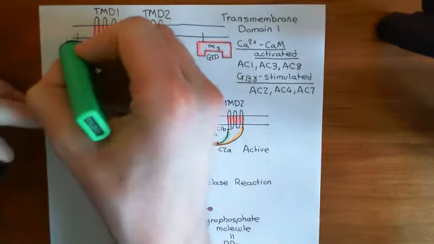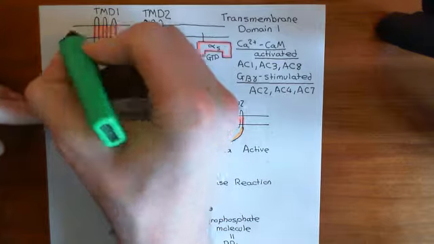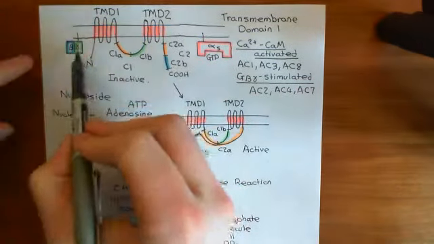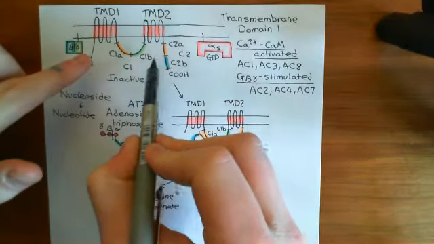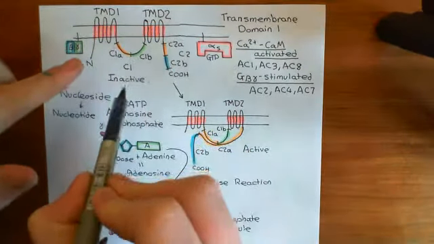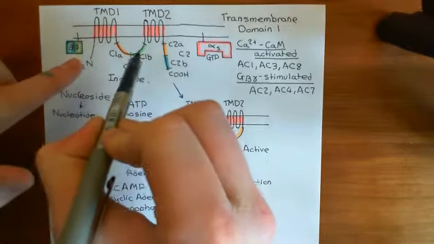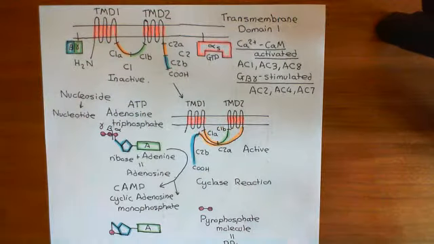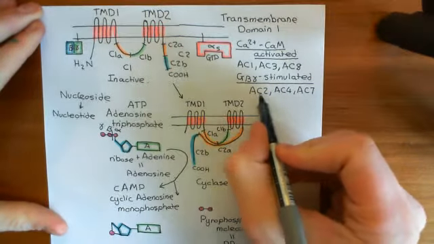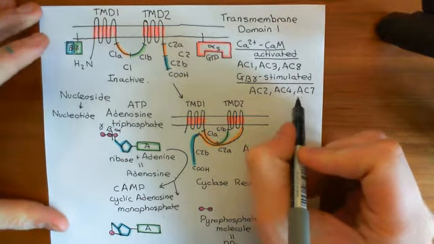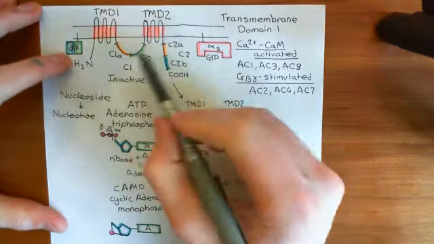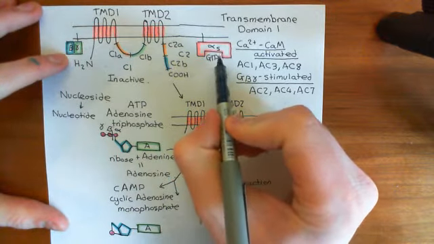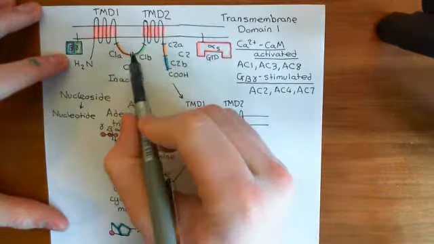Okay, the alpha S subunit has bound and has activated the adenylyl cyclase. Now the G-beta gamma complex is going to come and bind as well to the adenylyl cyclase, and this will increase the activation of the adenylyl cyclase even more than when it just had the alpha S GTP subunit bound to it. So in the case of these 3 adenylyl cyclases, and only these 3, the beta gamma complex can potentiate, which means make bigger, the activation that the alpha S GTP subunit delivers to them.